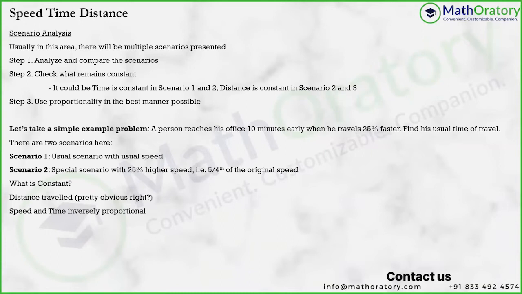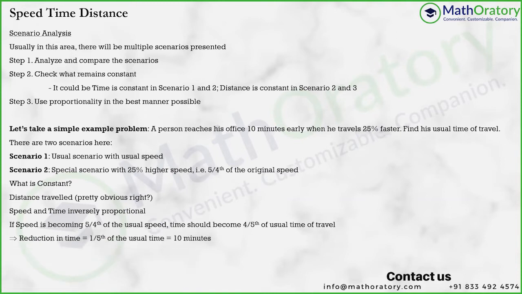Now, if distance is constant, if you recall the relationship, don't mug it up, just recall the relationship. Distance equals speed into time. Distance is constant, so speed into time is constant, which makes speed and time inversely proportional, right? So if speed becomes 5/4, that is what we know from this data, 25% faster, the time should become 4/5. And if the time becomes 4/5, the reduction is 1/5, right? So 1/5 of the usual time should be 10 minutes, or the usual time is 50 minutes.